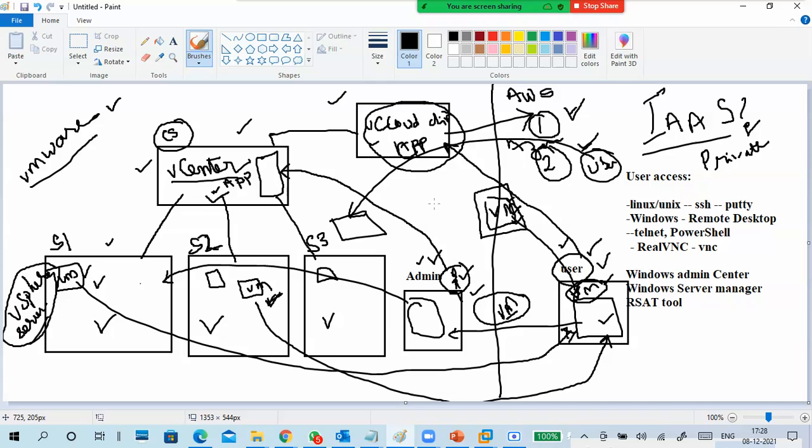Hybrid cloud means I have an infrastructure, but that is not enough now, so I will take a public cloud. Then it is a combination of private and public. So we call it a hybrid cloud.